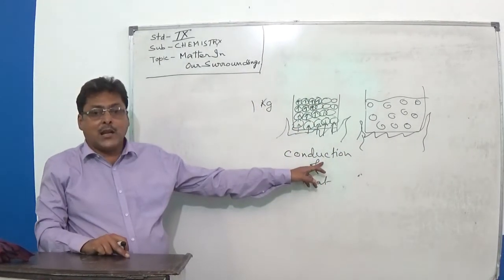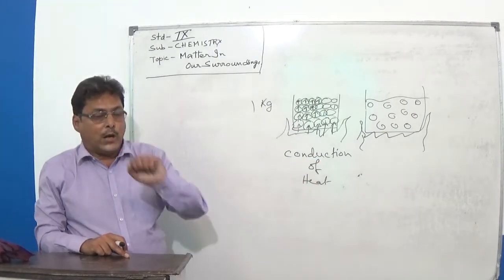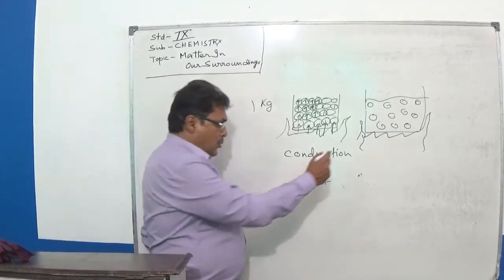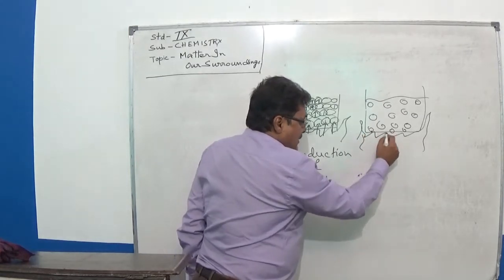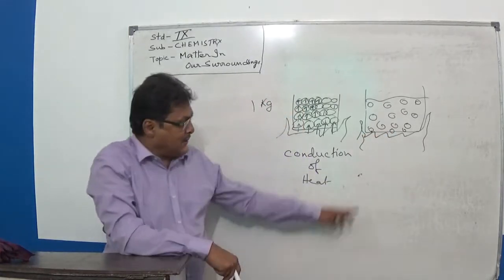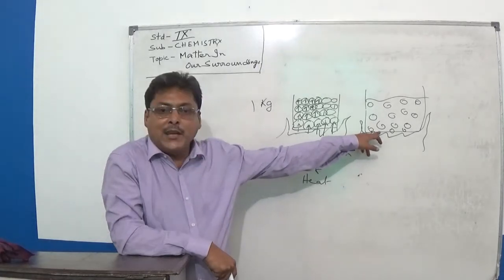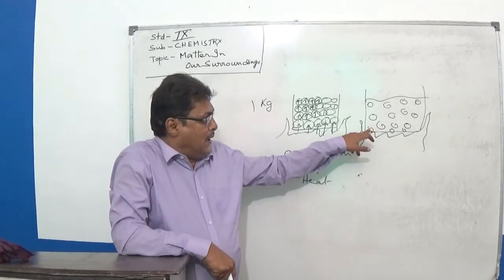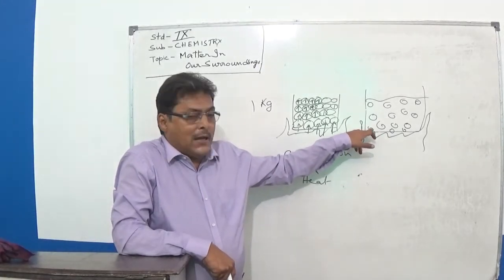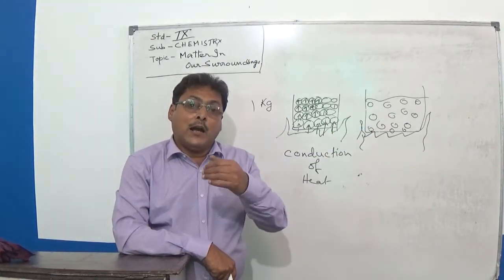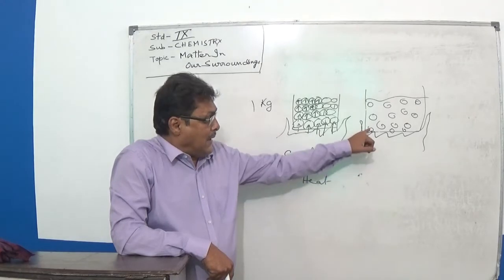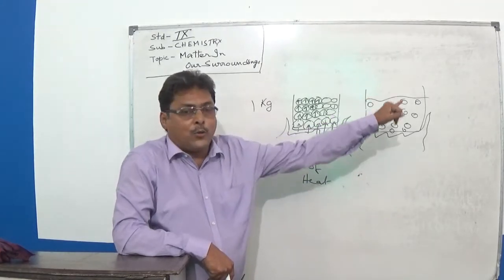Now the conduction method will not work, because the particles that are touching the surface through which heat is being transferred will be converting the heat energy to kinetic energy, but they have space to move around.